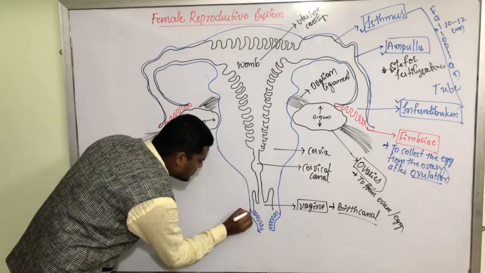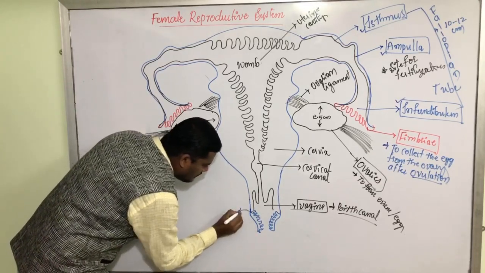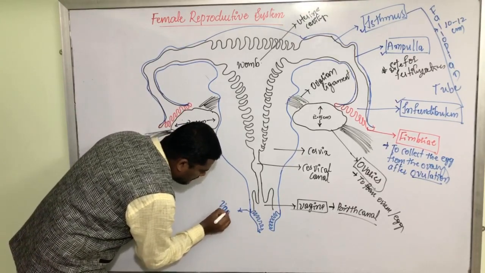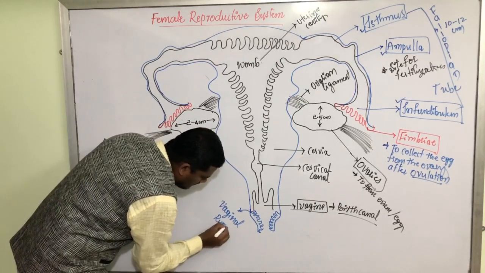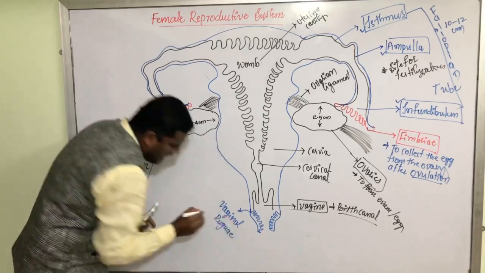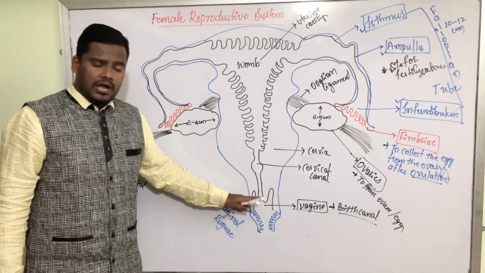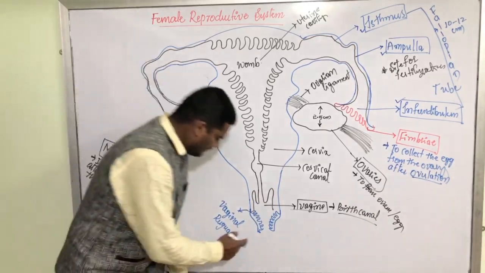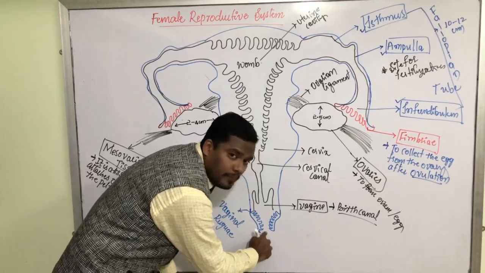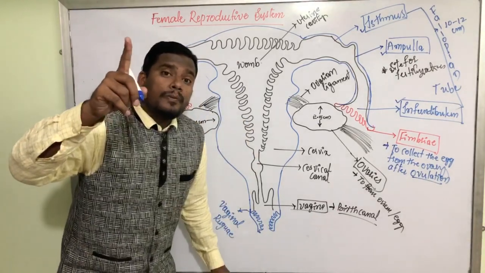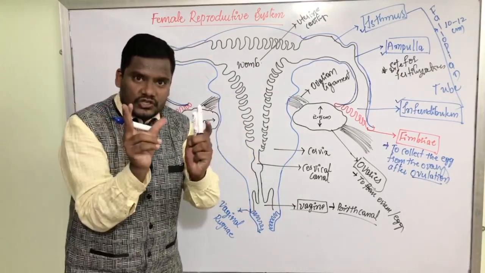This rough surface is called the vaginal rugae. The rough surface inside the vagina is called the vaginal rugae. And the opening of the vagina, let us recall what the opening of the male reproductive system is. It is called the urethral meatus.